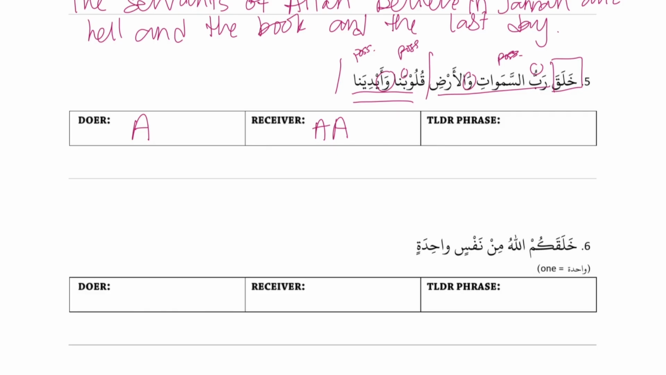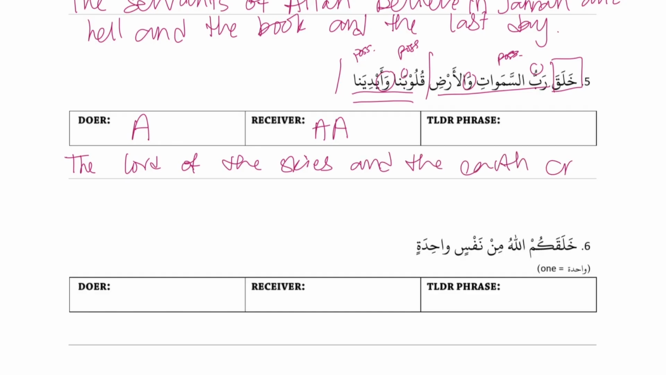Okay, translate. So starting with our doer, the Lord of the skies and the earth, khalaqa, created, qulubana, our hearts, wa aydiyana, aydi, and our hands. Good vocab memory there. Thanks. I work hard on my vocab.